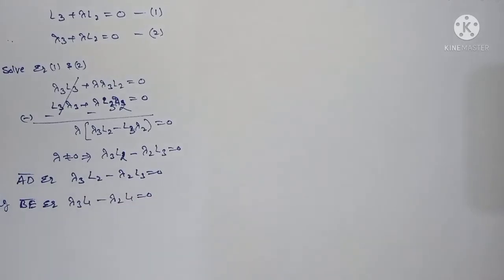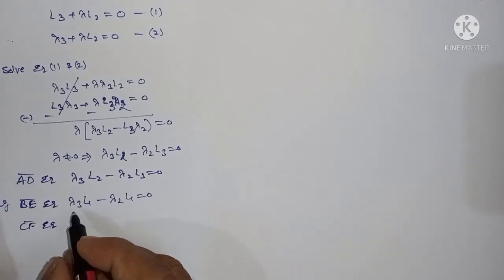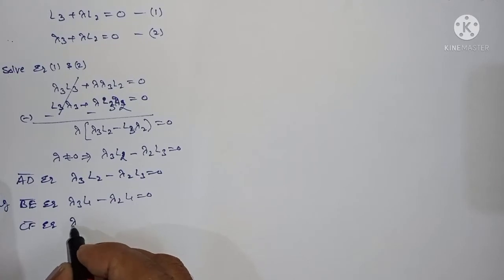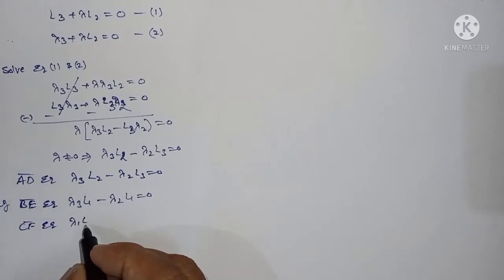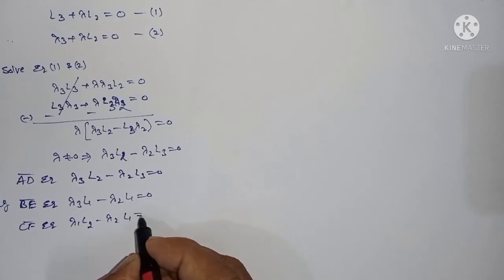Okay, BE equation. And the CF equation also. The CF equation you can write here: lambda 1 L2 minus lambda 2 L1 is equal to 0.